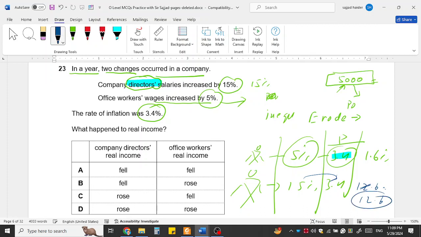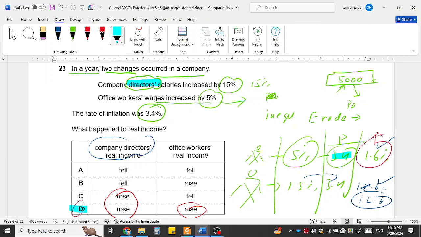So this means that both are witnessing positive growth in their salaries, but the growth is more in the case of the directors. So the company directors' real income rose, it did not fall. Real income increases, which means they can buy more from their salaries now, and the office workers' real income also rose, small but still rose. So D is the right option.